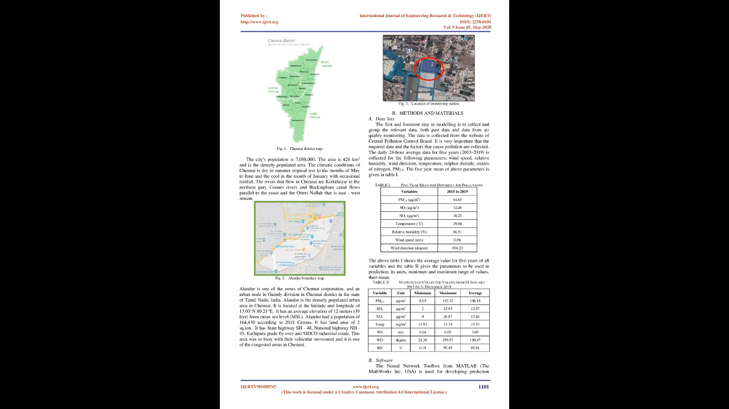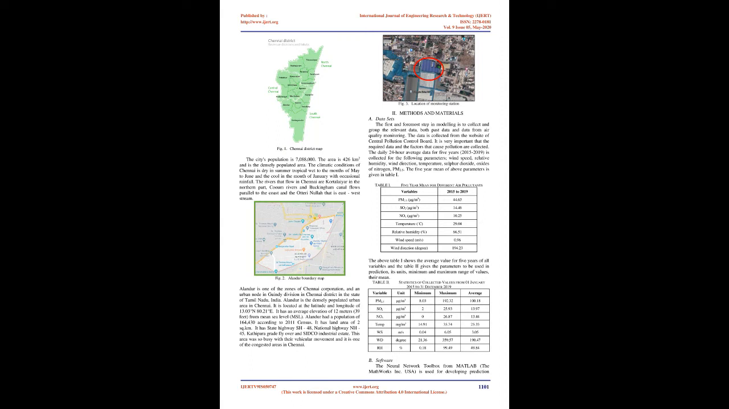It is located at the latitude and longitude of 13.03 degrees north, 80.21 degrees east. It has an average elevation of 12 meters, 39 feet, from mean sea level, MSL. Alandur had a population of 164,430 according to the 2011 census.